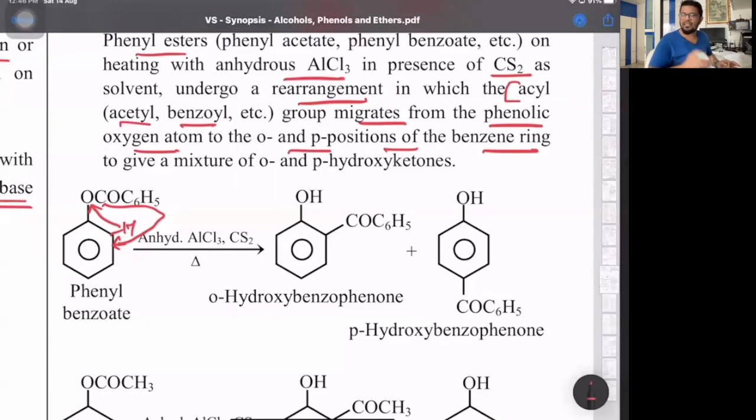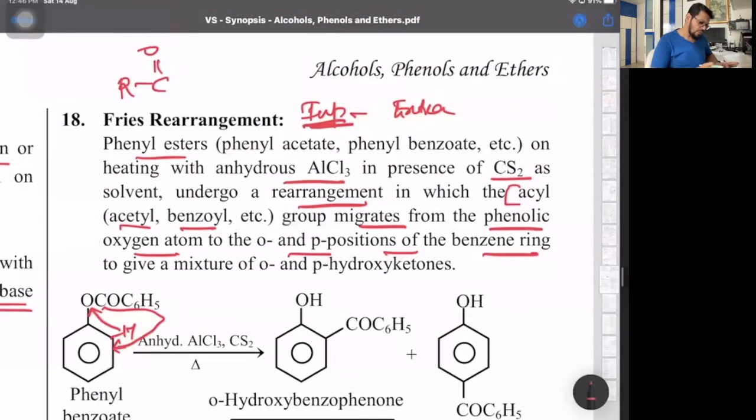So you can hydrolyze them. So this is basically a rearrangement where the acyl group migrates from the phenolic oxygen to the ortho and para positions of the benzene ring. That's important. We had this concept in the Kolbe's reaction as well as in Reimer-Tiemann reaction.